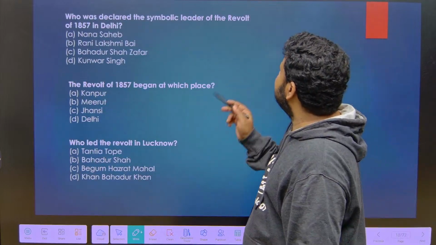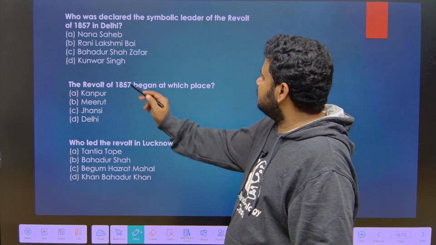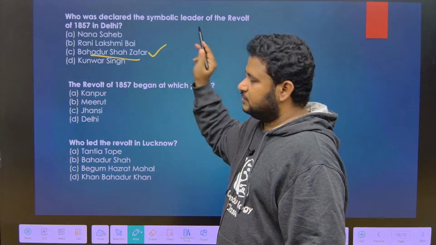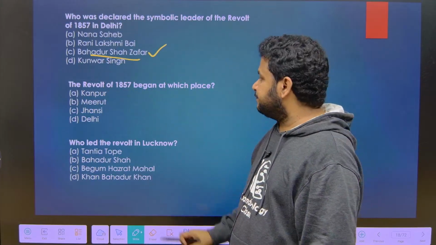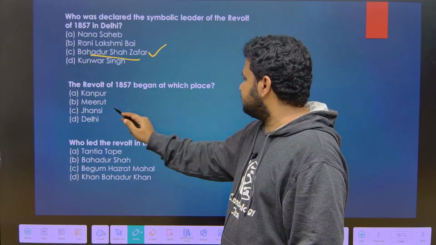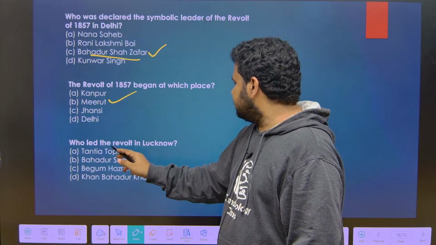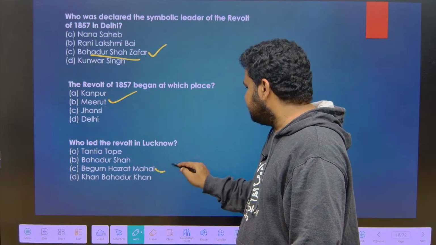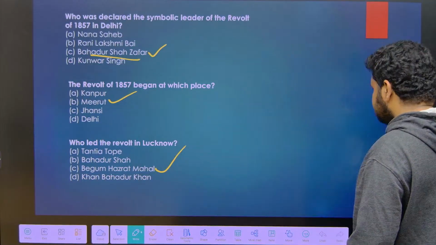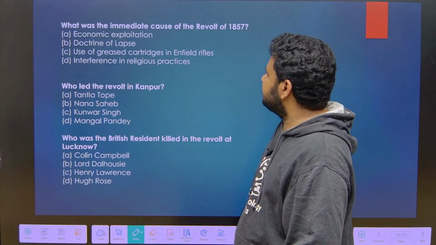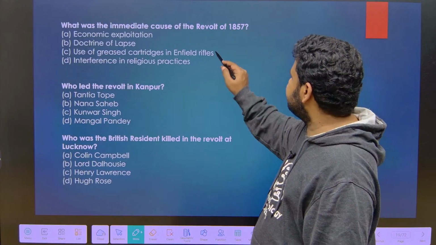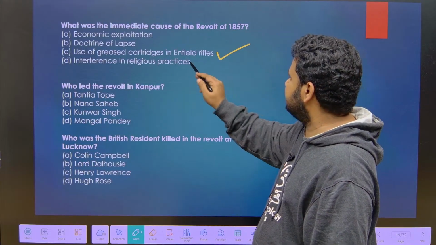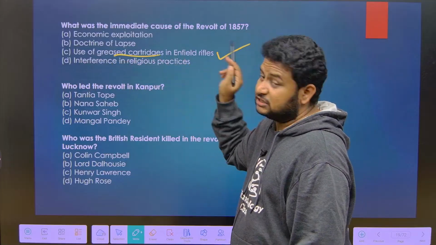Who was declared the symbolic leader of the revolt in 1857? Like I told, Bahadur Shah Zafar. He was declared the Emperor of India. The revolt of 1857 began at which place? It was Meerut on 10th May. Who led the revolt in Lucknow? It was Begum Hazrat Mahal. Next, what was the immediate cause of the revolt? It is the use of greased cartridges in Enfield rifles, not other causes. This was the immediate cause they are asking.